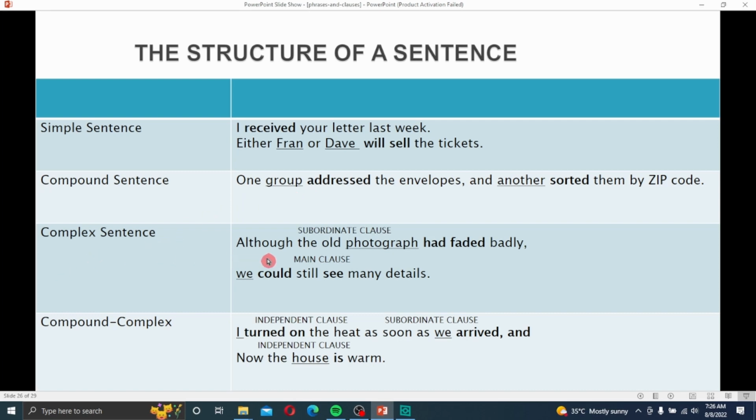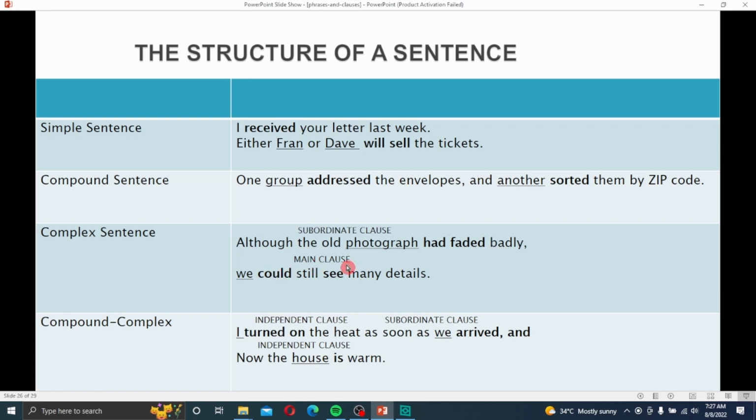Complex sentence: Although an old photograph faded badly, this is a subordinate or dependent clause, we could still see many details. Here, "we could still see many details" is the independent clause. So it's a combination of one of each.